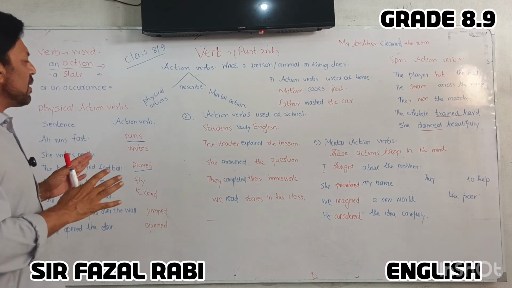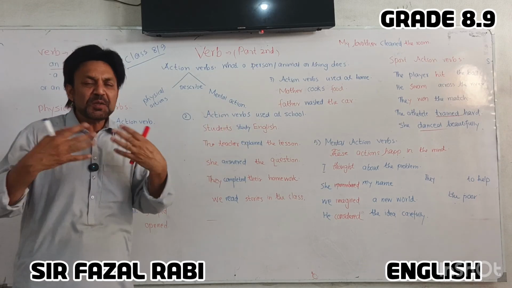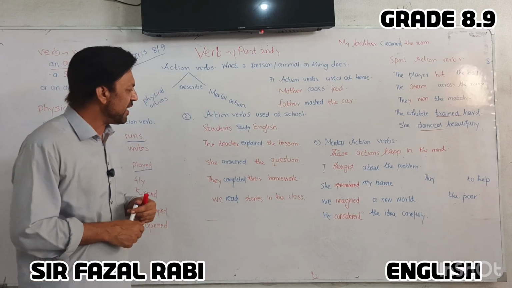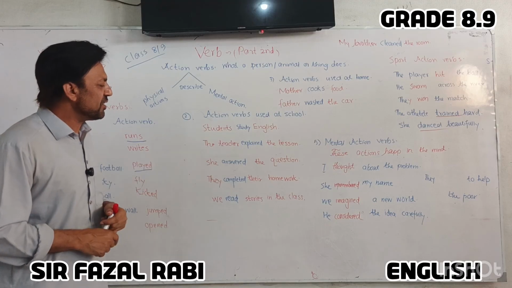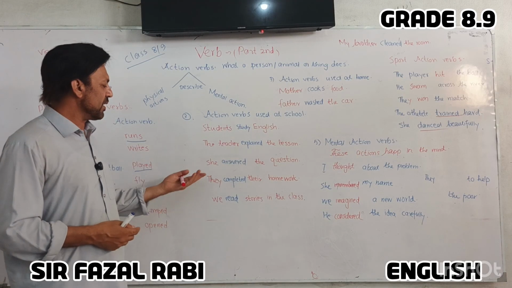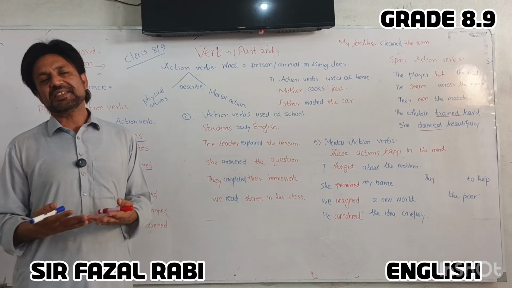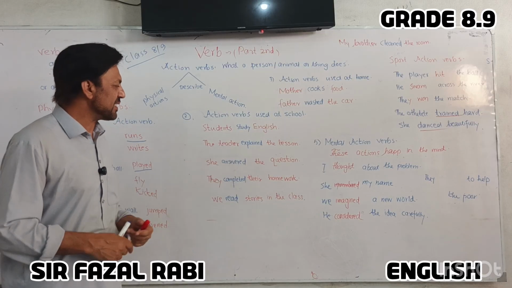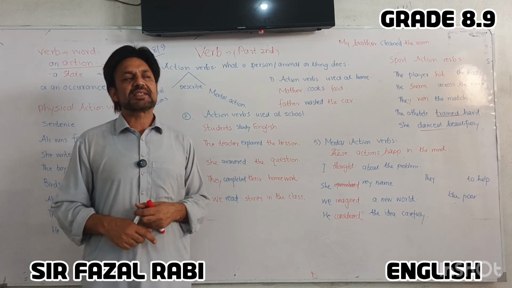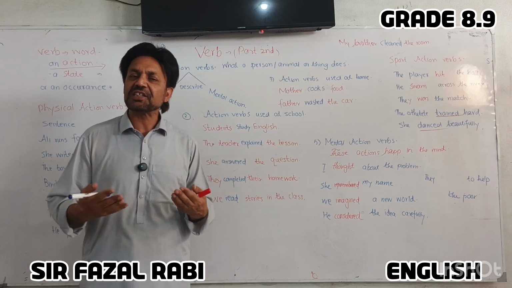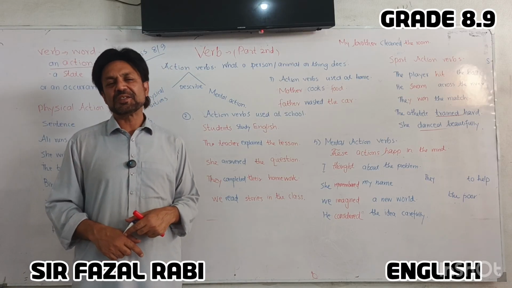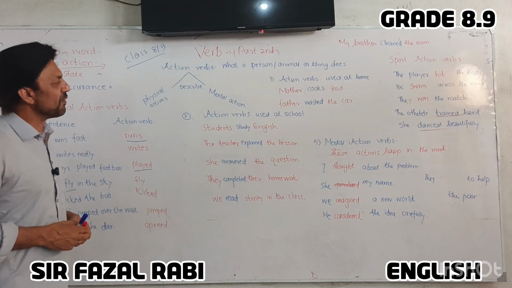Now we come to the action verbs that we use at school. For example, students study English. The teacher explained the lesson, explaining the lesson. She answered the questions. So answer is an action verb. They completed their homework. Completed is an action verb. We read a story in the class. So read is an action verb.